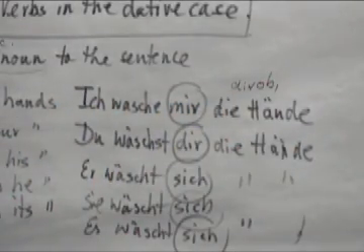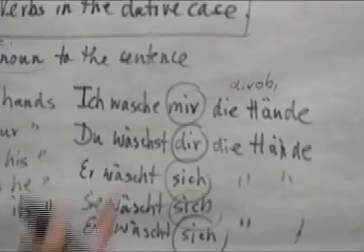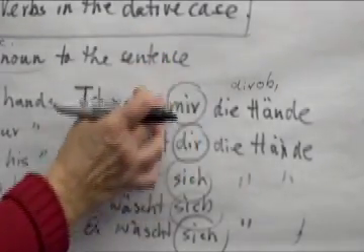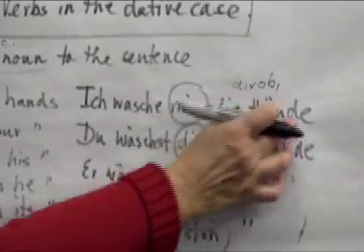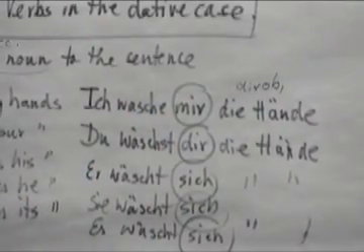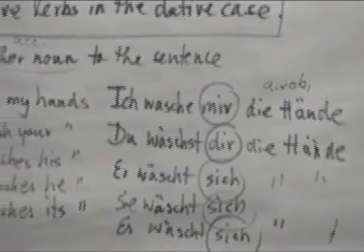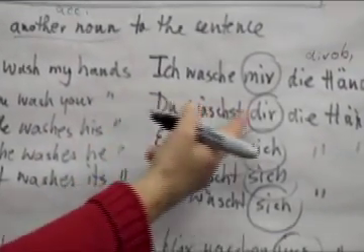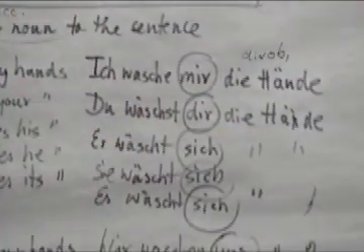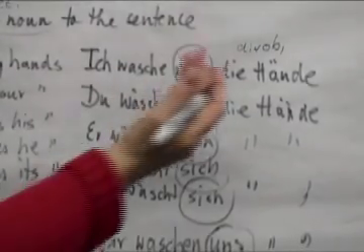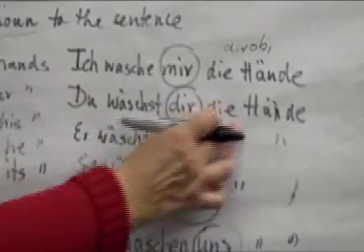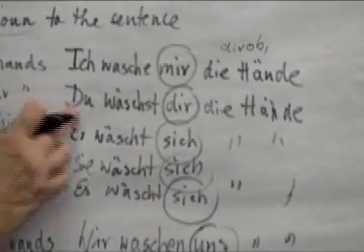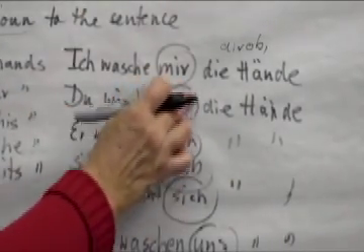Again, we added a noun, and this noun is the direct object. So the original mich has to change to mir, because now we add a direct object to it. So when you say you wash your hands, then you have to say du wäschst dir die Hände. Again, the original dich, du wäschst dich, you would have just said you wash yourself. But now we are specifying what we are washing, and then the dich has to change to dir.